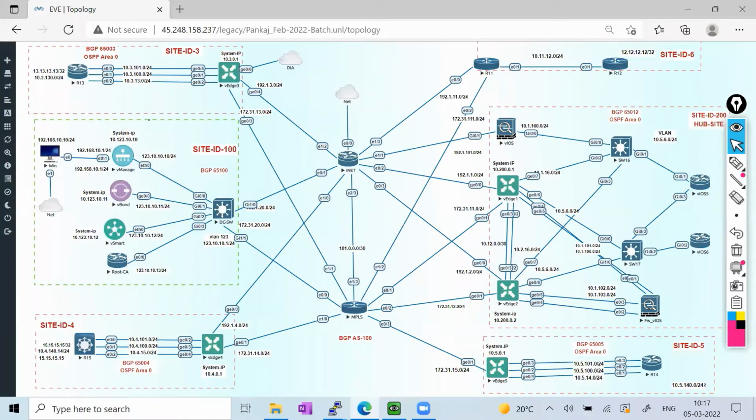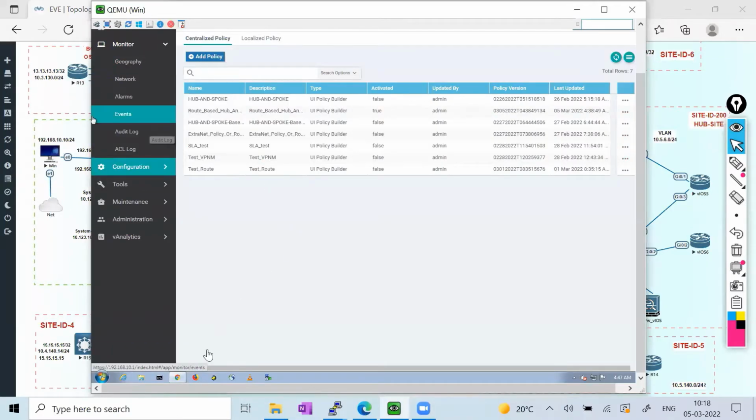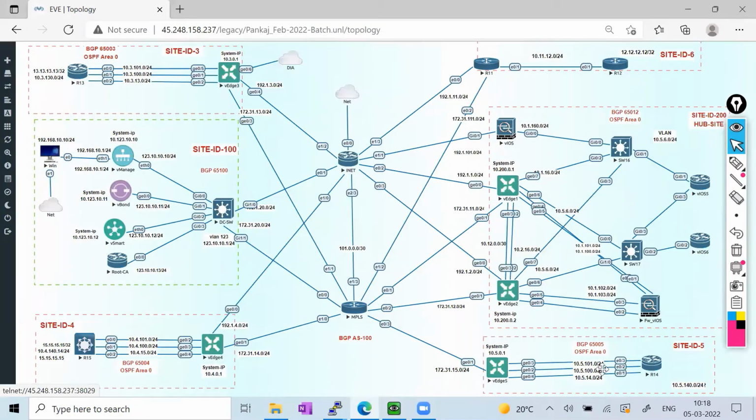So what next? Now I'm going to tell you, suppose I'm sitting on this site and I want to reach any destination address. How does it go along with the transport, because they will be doing ECMP. So we have another provision that is known as application aware routing. If I want to perform based on the application, one application's traffic should go with this link, but another application's traffic should go with another link. And how is it going to happen? Based on the policy.